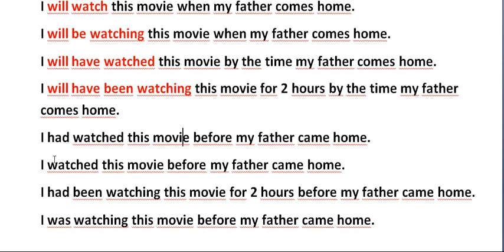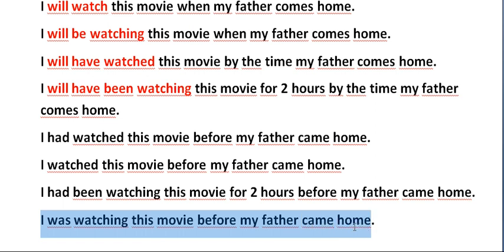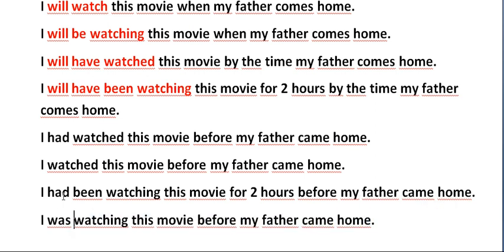And I was watching is similar to this one, I will be watching. Here I say I was watching this movie before my father came home. The only difference between had been watching and was watching is that here I mention 2 hours. So I'm telling how long I was doing something. That's why I am using the past perfect continuous. I had been watching this movie for 2 hours before my father came home.